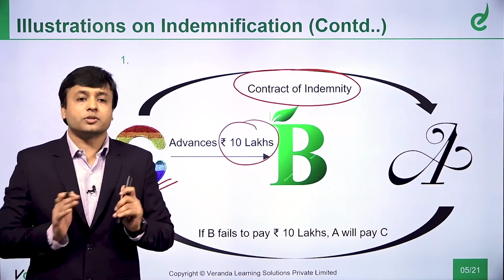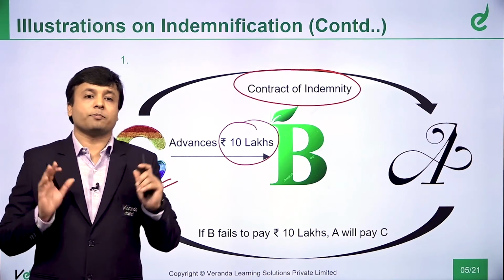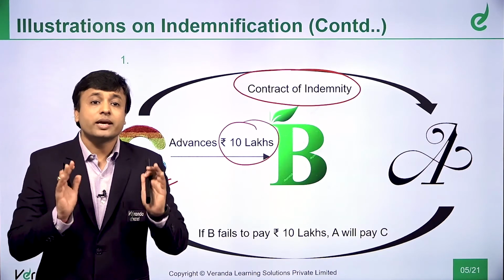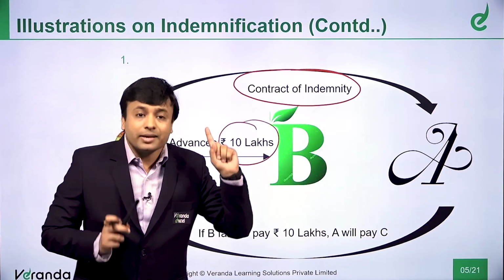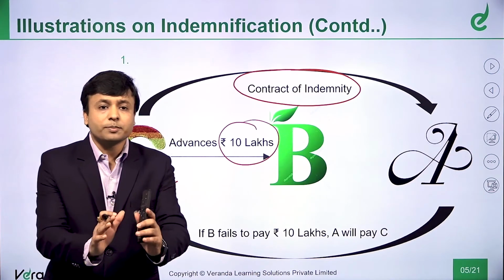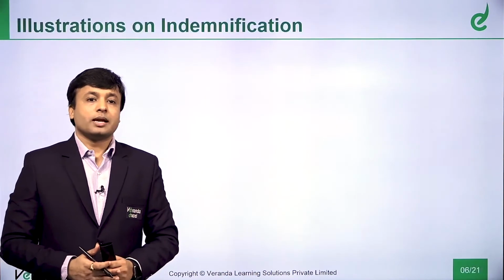Tomorrow if something happens, tomorrow this B is not able to pay me the money. Who will pay me the money? A will pay me the money. So, in case tomorrow if I have some loss, who will take care of this loss? The loss will be taken care of by the promiser, by the indemnifier, that is Mr. A. Is the concept clear? So, this is example number 1. Let us see another example.